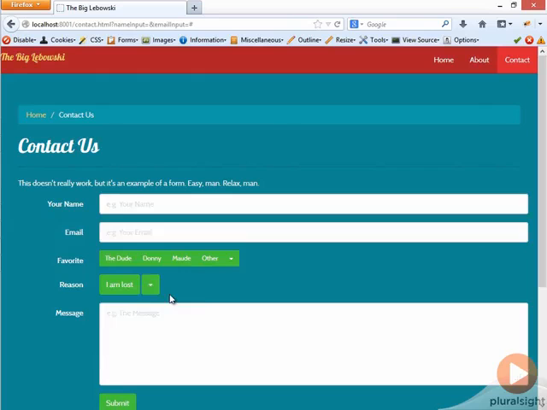And that's a pretty simple way of using this drop-down facility to replace something like a simple select. Let's take a look at input groups next.